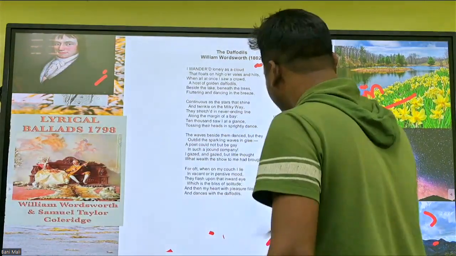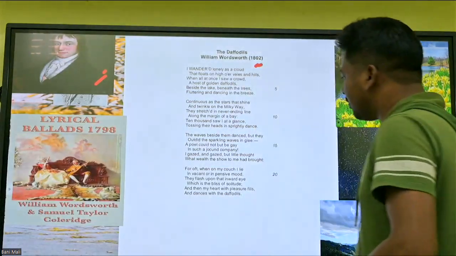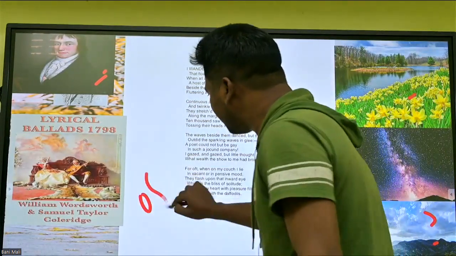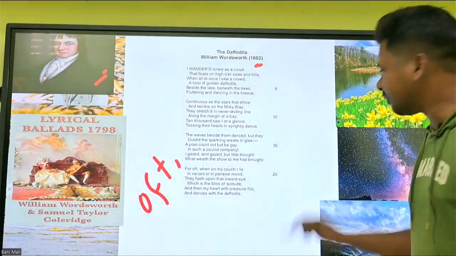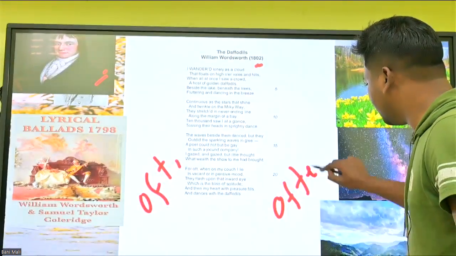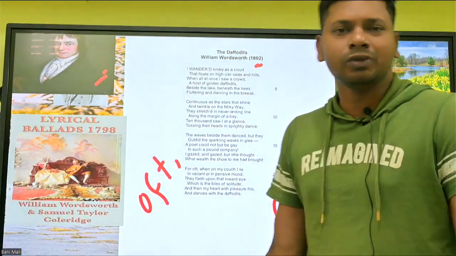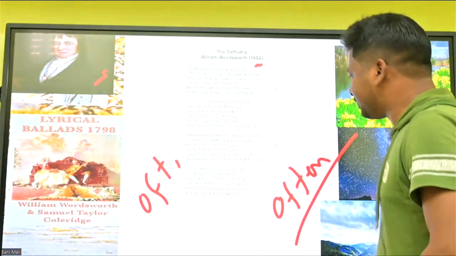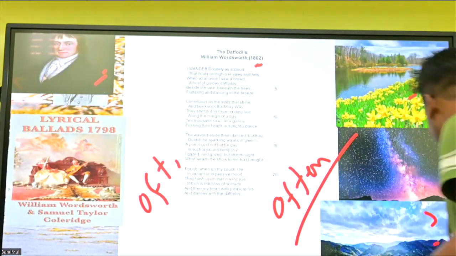Then the last stanza, what does it talk about? It talks about for oft. When you say oft, in poetry, poets write oft. Oft means nothing but often. Often means which is not regular. You do it often, but not regular, right? So for oft, or for often, when on my couch I lie.